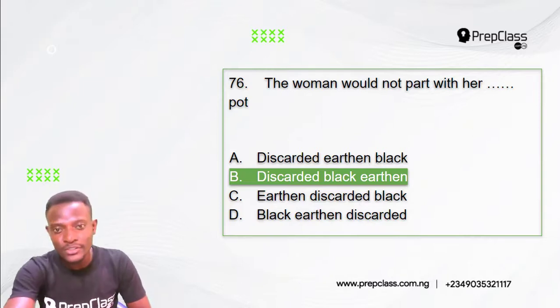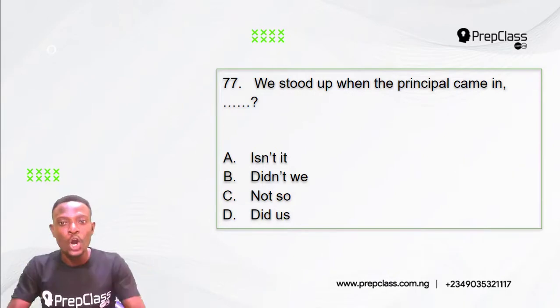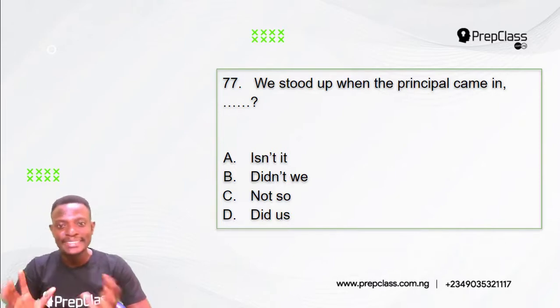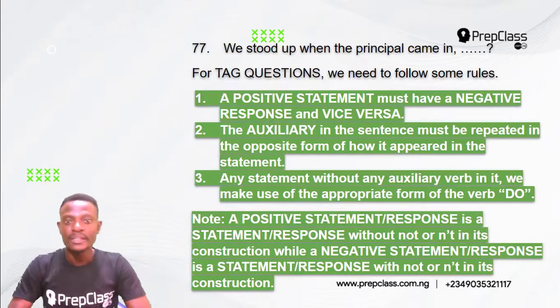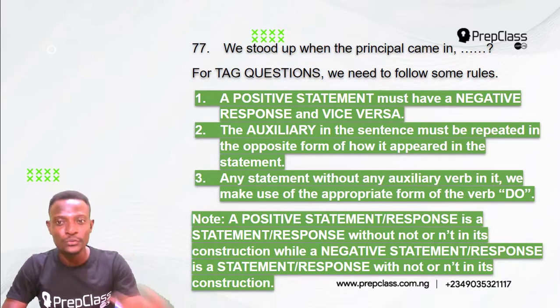Alright, moving on, question 77. We stood up when the principal came in, dash. A. Isn't it? B. Didn't we? C. Not so. D. Did us? Now, for tag questions, we need to follow some rules.